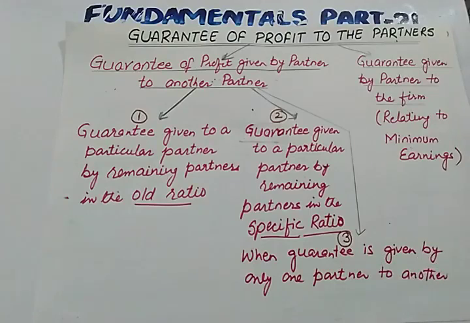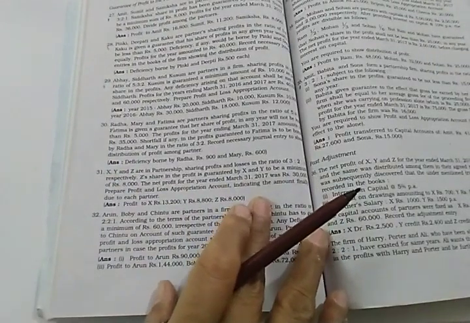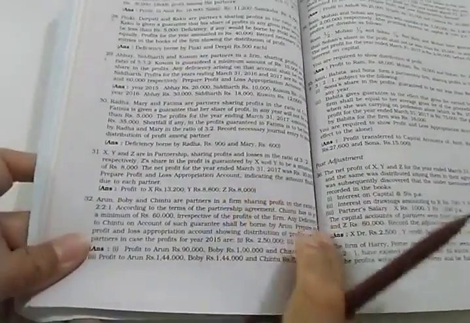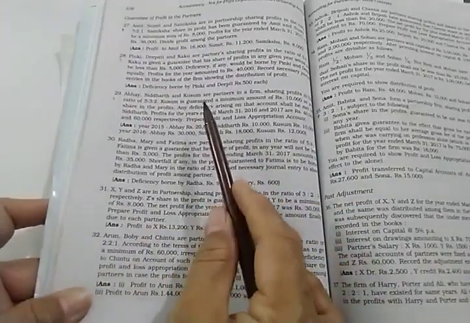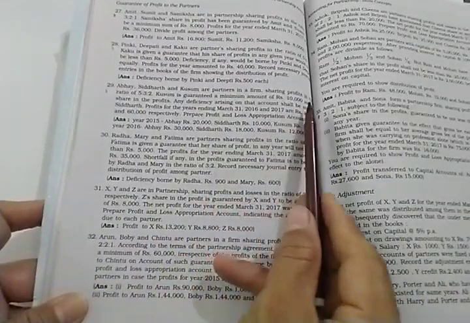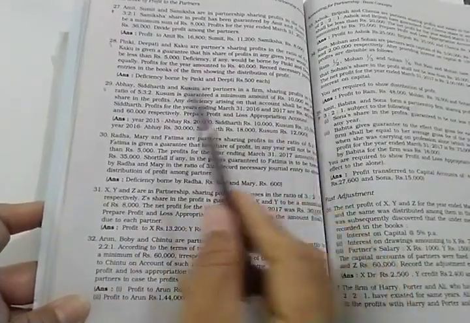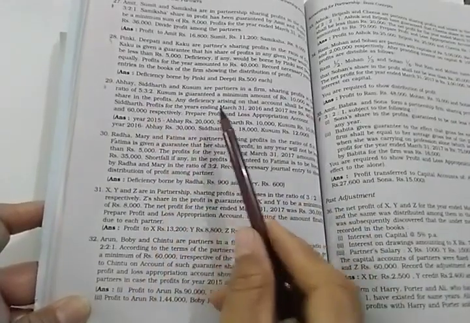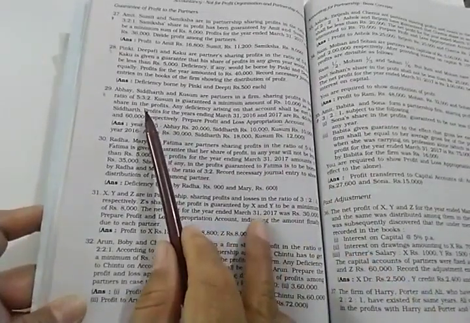So for that, let us see question number 29 of NCERT's book, page number 108. Abhay, Siddharth and Kusum are partners in a firm sharing profits in the ratio of 5:3:2. Kusum is given a minimum guarantee of 10,000 as per the share in the profits. Any deficiency arising on that shall be met by Siddharth.